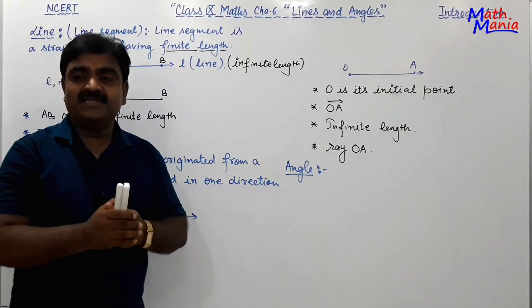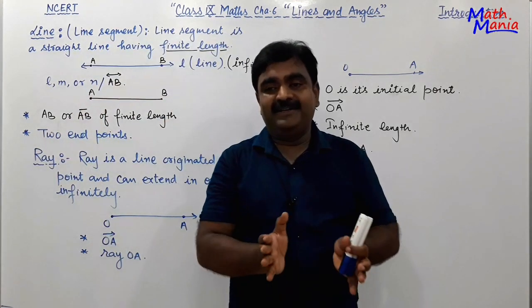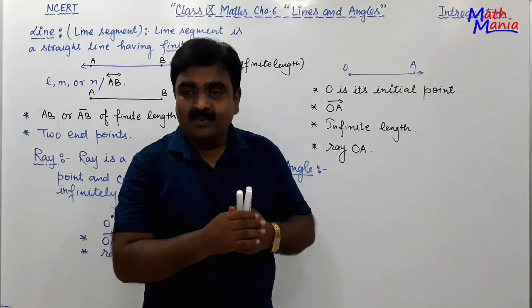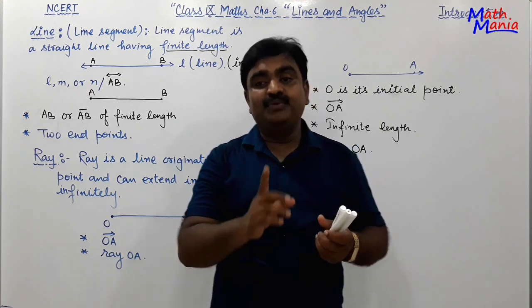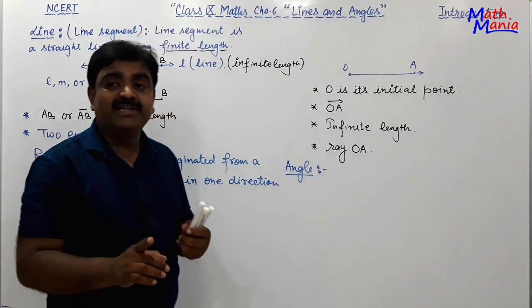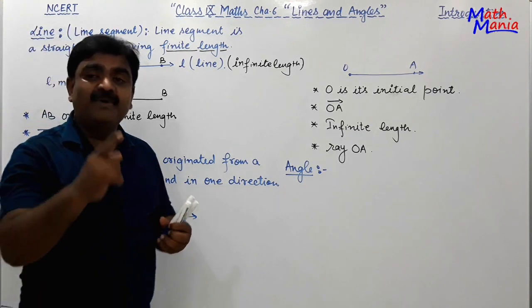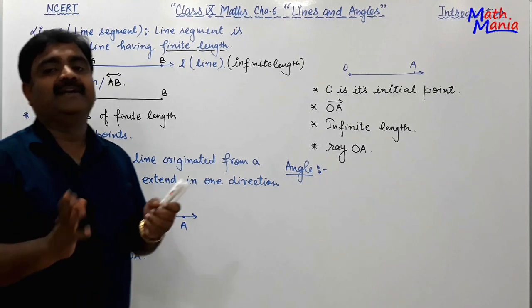When two rays originate from a single, common initial point, they form an angle.